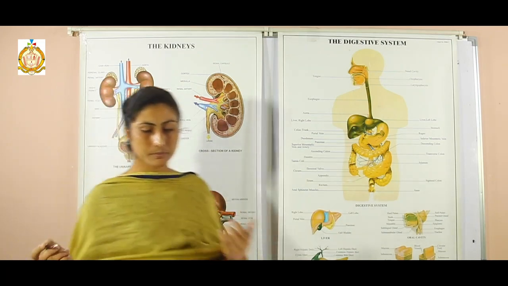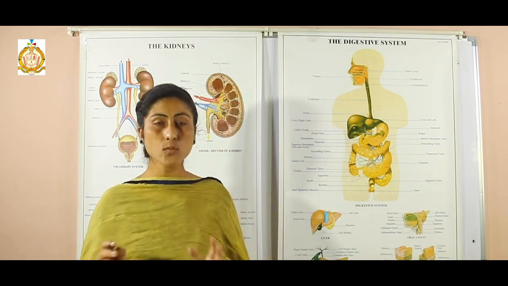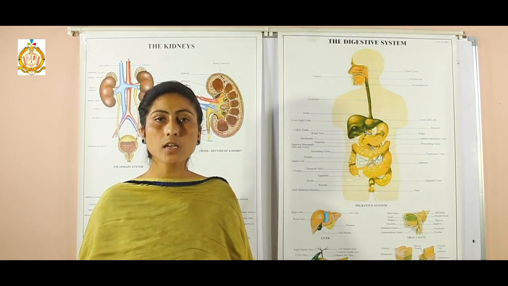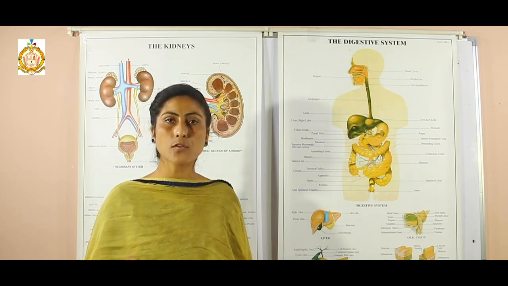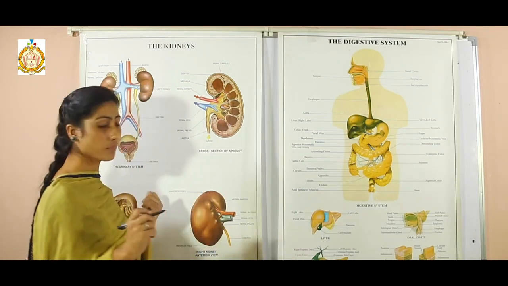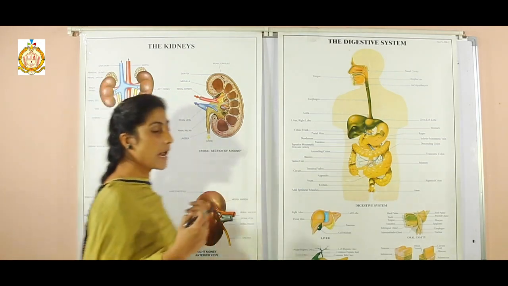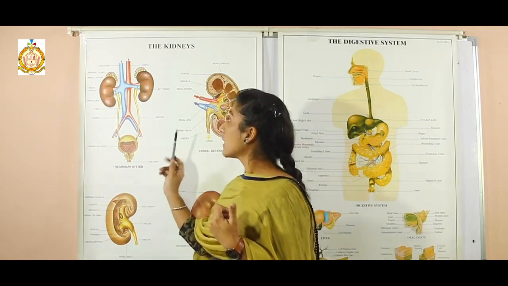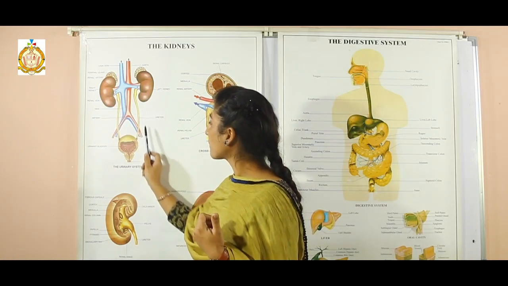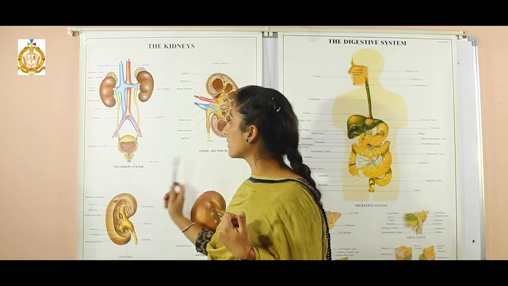Students, your body keeps producing waste and this waste needs to be removed from the body as it is toxic for the body. The waste from our body is removed in the form of sweat from the skin, feces from the anus, urine from the kidneys, and carbon dioxide from the lungs. The waste removed in the form of urine by the excretory system, and the process is called excretion. Students, the excretory system consists of 2 kidneys, 2 ureters, 1 urinary bladder and a urethra.